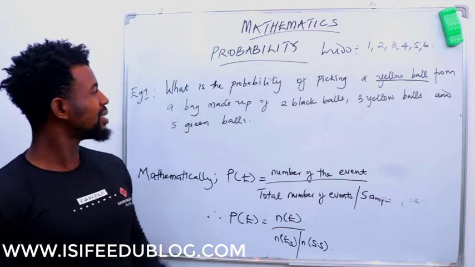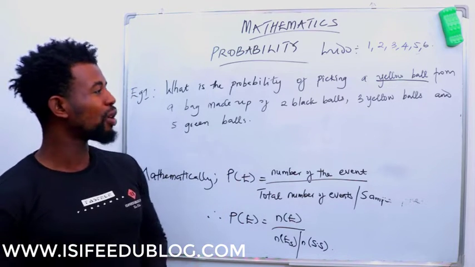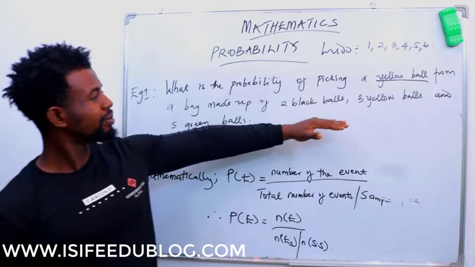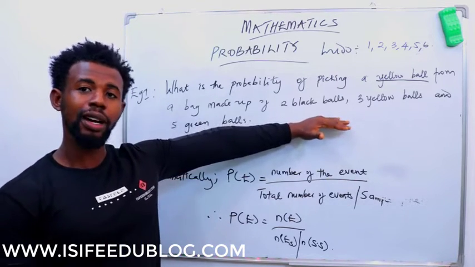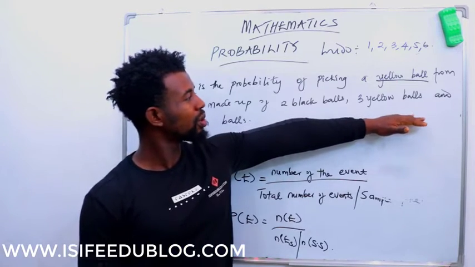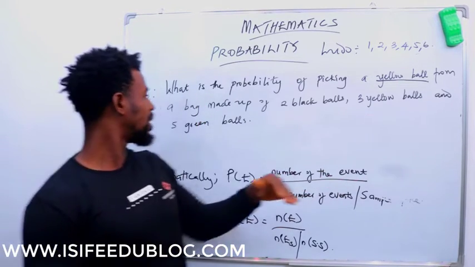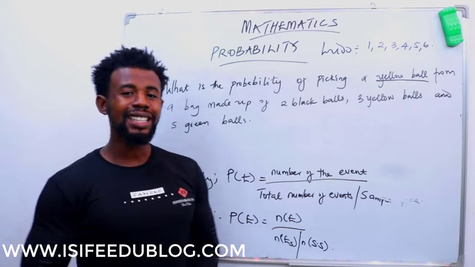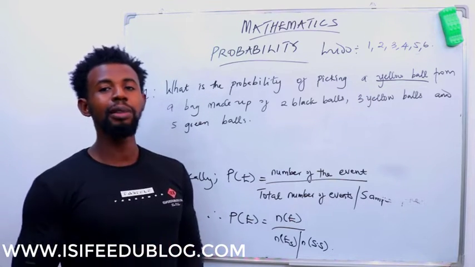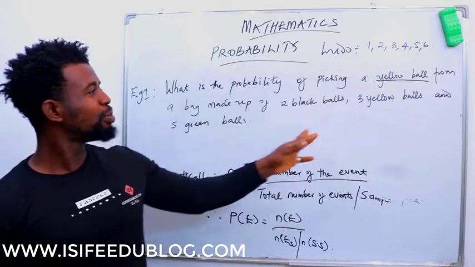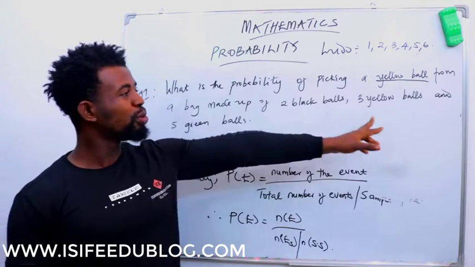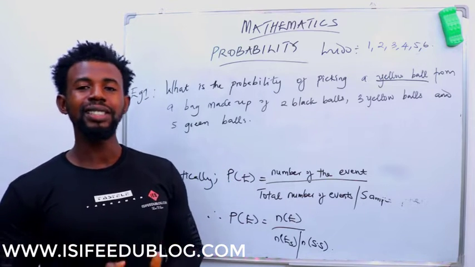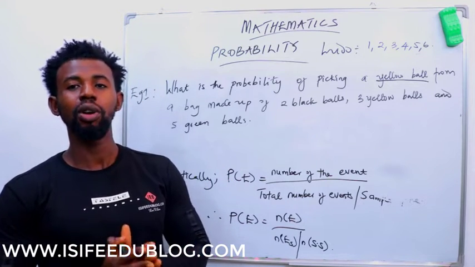Now, the events that can occur from our experiment of picking a ball from a bag: we have 2 black balls in the bag, 3 yellow balls in the bag, and 5 green balls in the bag. So the events that can occur from picking a ball from our bag is either you pick a black ball, or you pick a yellow ball, or you pick a green ball. Now these are the possible events that can occur.